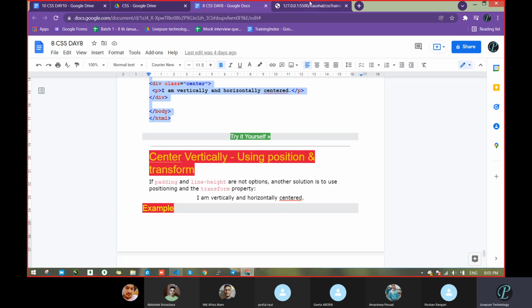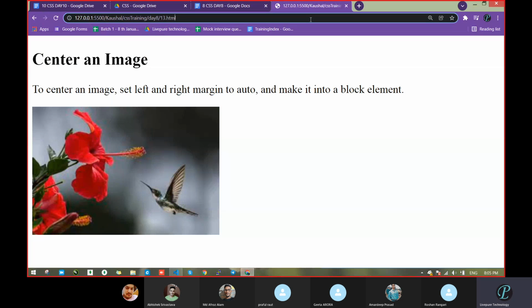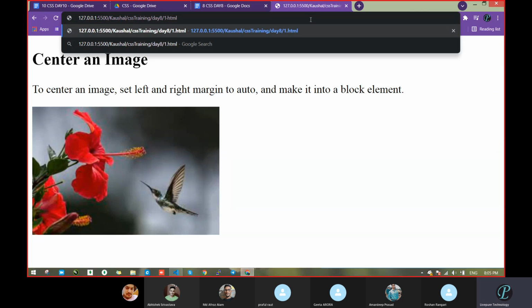Okay, so 14. In the case of padding, is it clear or does anyone have doubts?